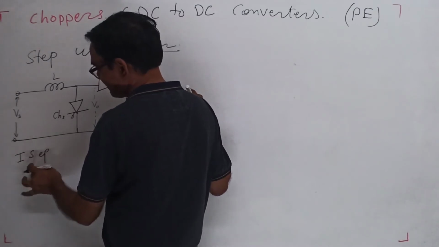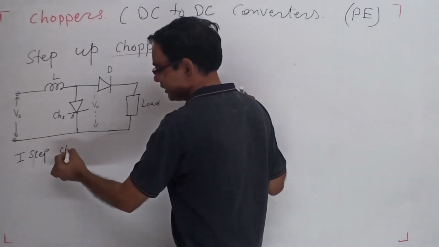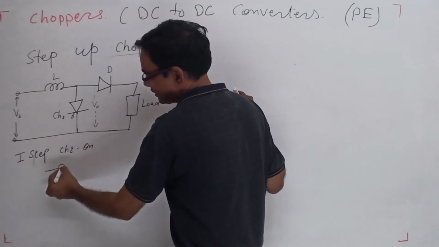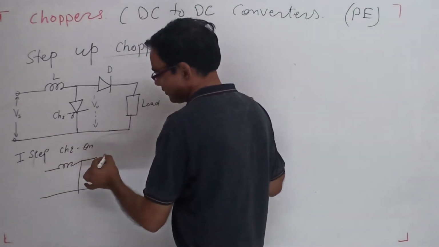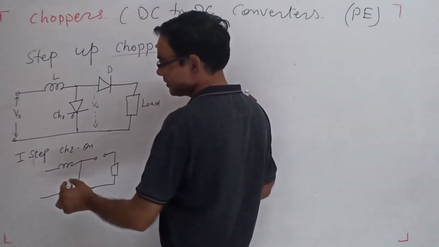For the first step, when the switch is on, CH2 on. When CH is on, this is the inductor, this is the switch on, this is the diode off, and this is the load. What happens?